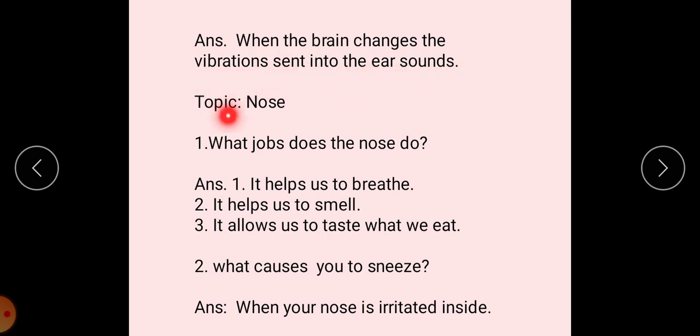Next topic is nose. What jobs does the nose do? Answer, it helps us to breathe, it helps us to smell, it allows us to taste what we eat. Next question, question number 2. What causes you to sneeze? Answer is when your nose is irritated inside.